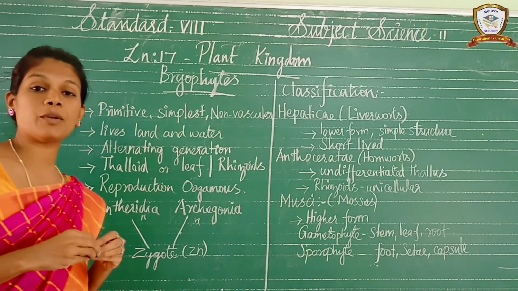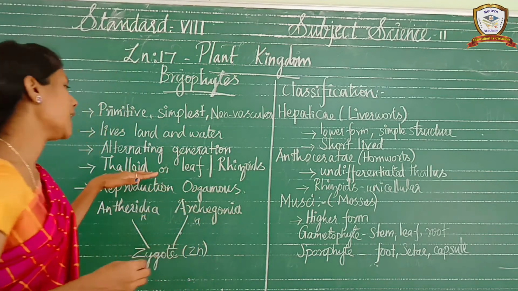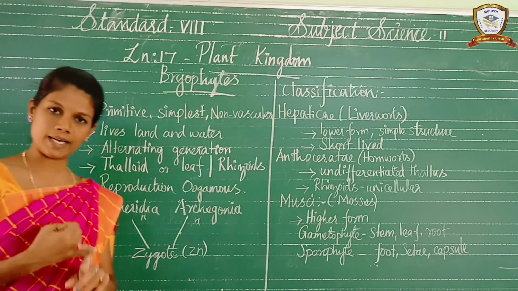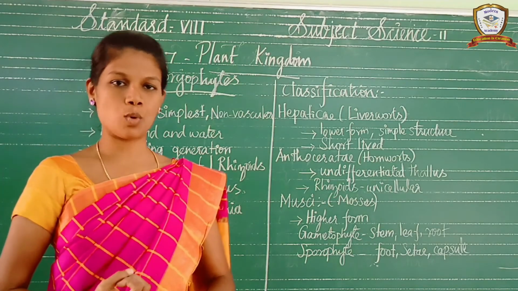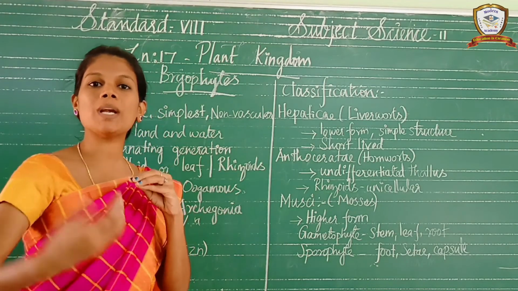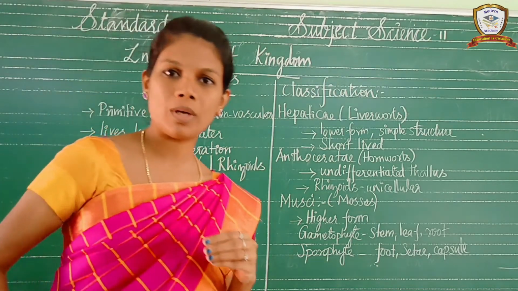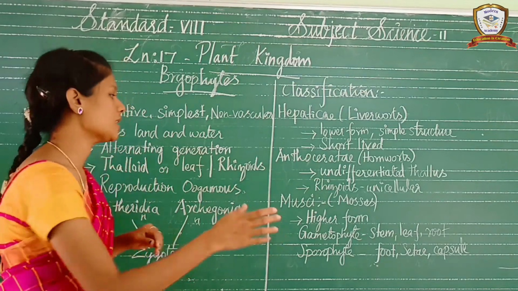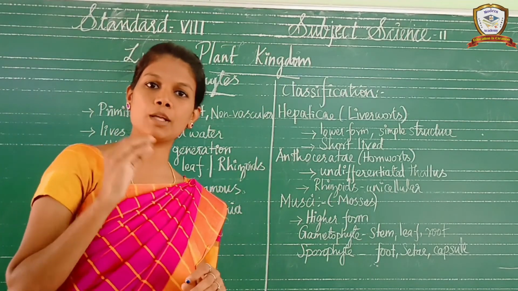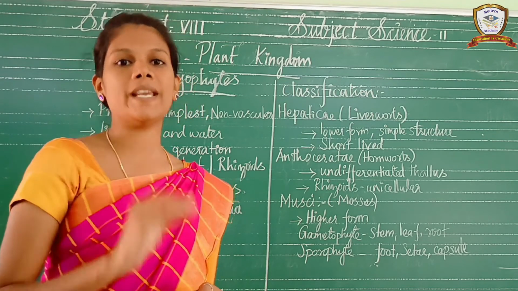And the plant body of the bryophytes is called thalloid or leaf-like structure, mosses. Okay, and in the mosses, there is a root-like structure. That root-like structure is called rhizoids. The root-like structures present in the bryophytes are what we call rhizoids.